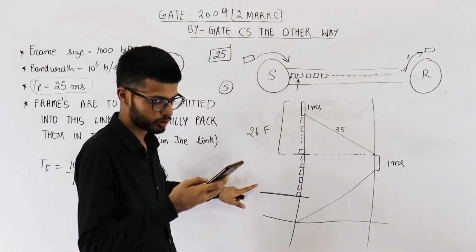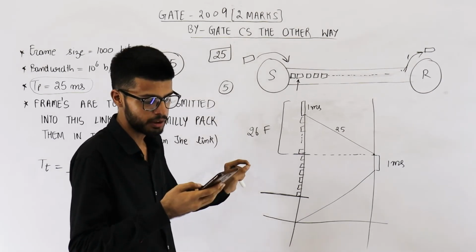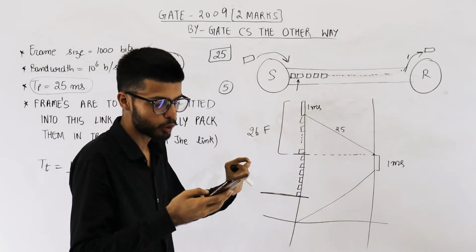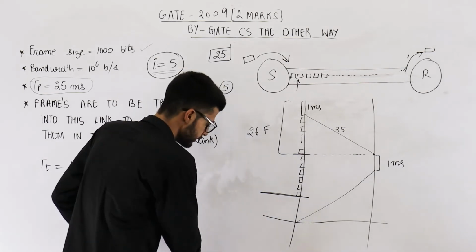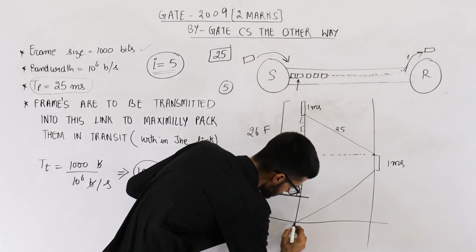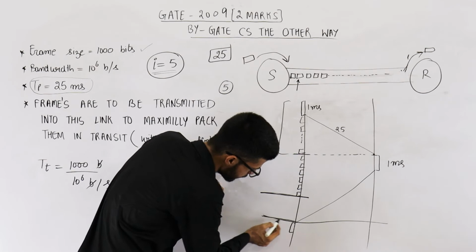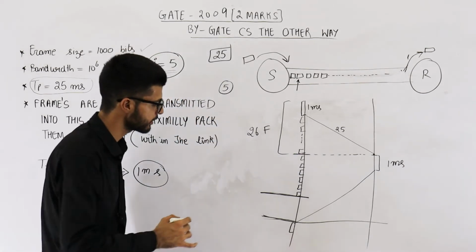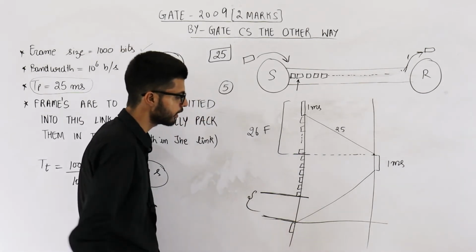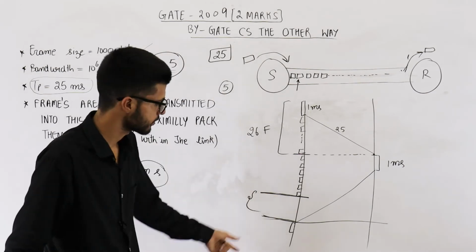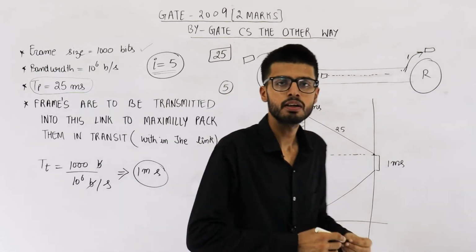After sending 2 raised to the power I frames, what is the minimum time that sender will have to wait before transmission of next frame? Next frame can be transmitted after receiving the acknowledgement. That means you can transmit the next frame here. So how much time is the sender waiting for? This much time. Okay. So we need to calculate what is this. This is our answer. So have a look.